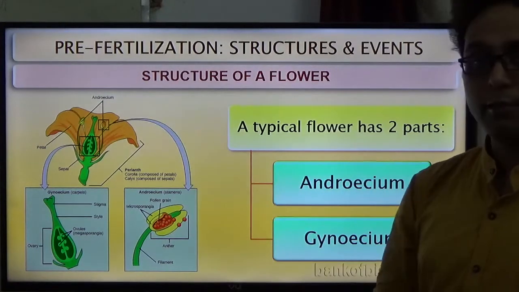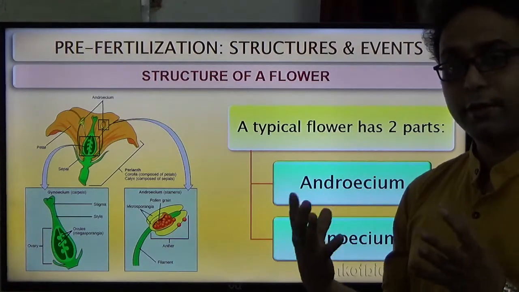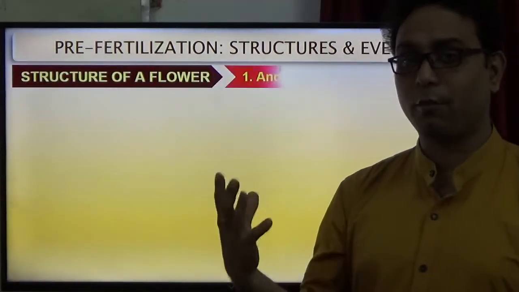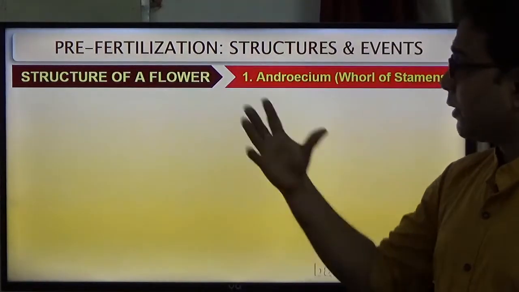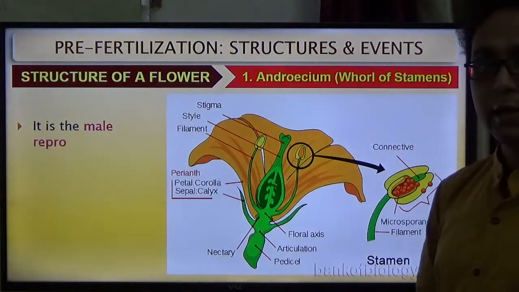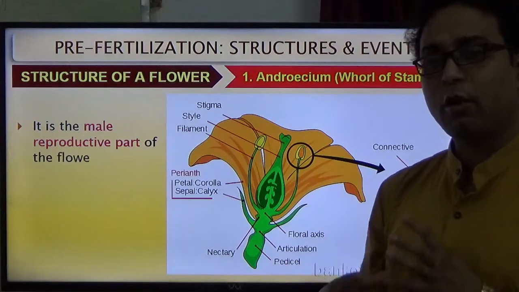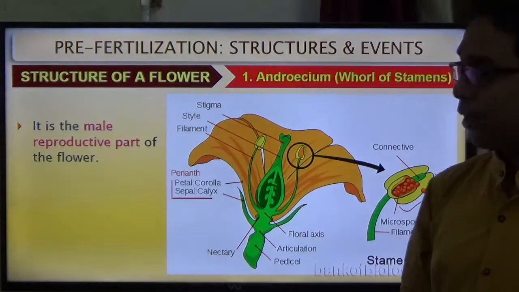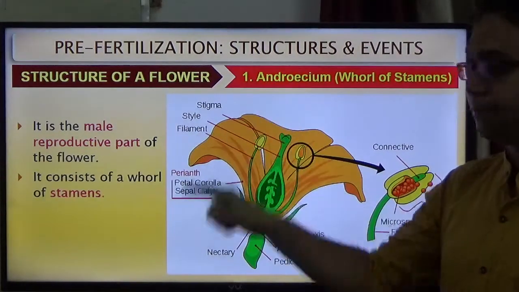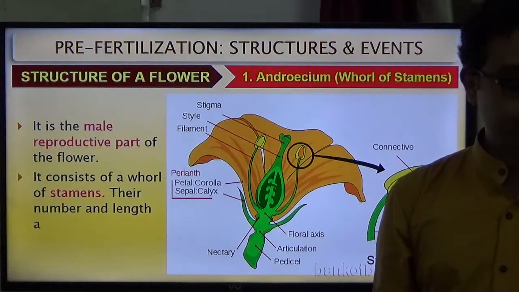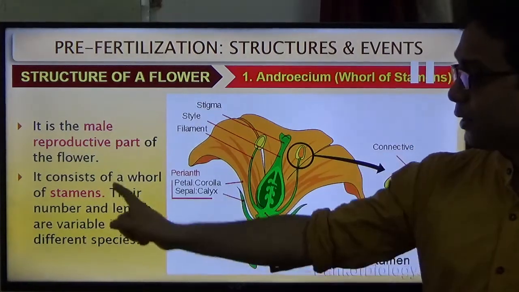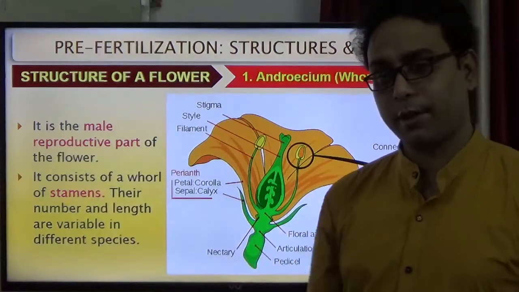We discuss the four whorls. When the flower contains all four whorls, it is called a complete flower. But today our class is on the basis of the androecium, which is the most important whorl of the flower. The male reproductive part of the flower is called the androecium, right? In the androecium structure, the single unit is called the stamen, right?